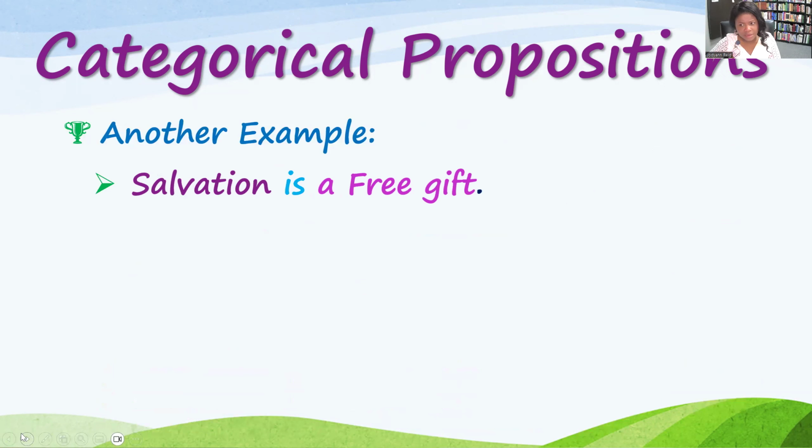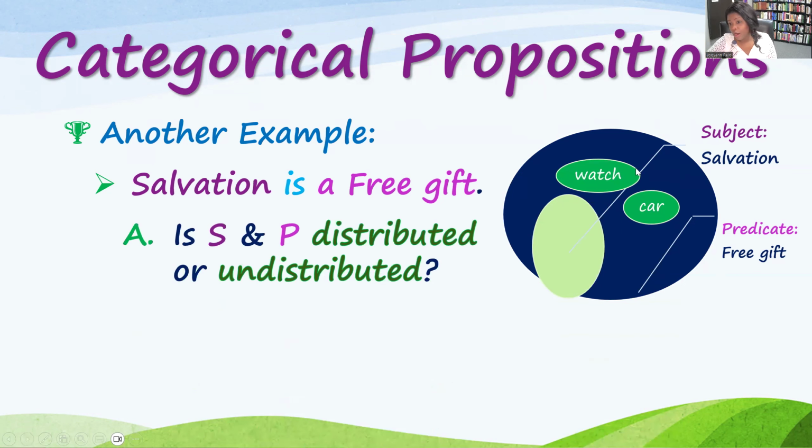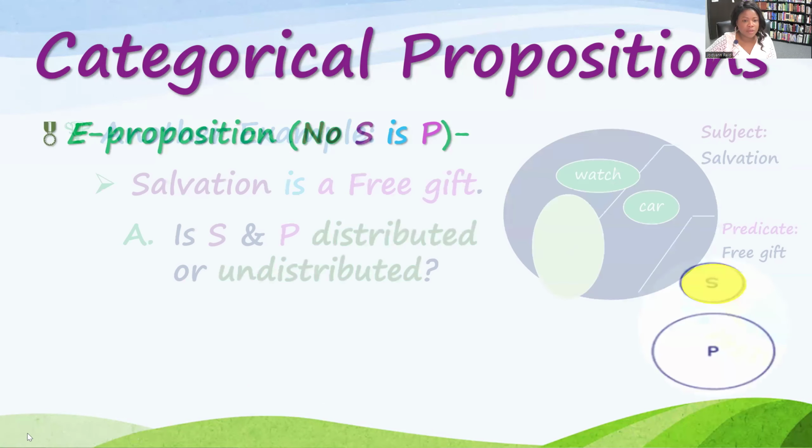Last example, I think, is the last example. Salvation is a free gift. Type A proposition. And you see that salvation is in the category of free gifts, all of salvation. So salvation is a free gift, but there are free gifts that are not salvation. Like if you were to buy me a Rolex, it would be a free gift to me, but it's not salvation. So the subject is distributed, but the predicate is undistributed. And cars, watches, those could be free gifts as well.